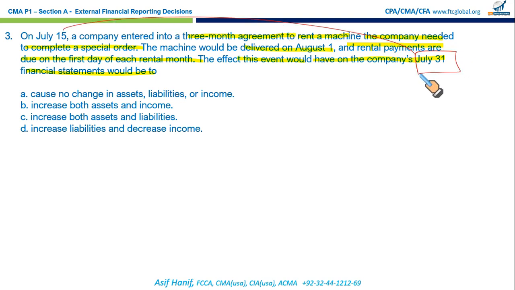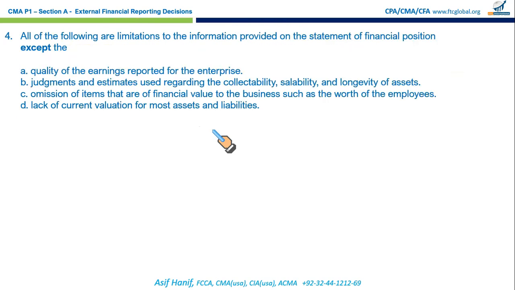We haven't paid anything. No cash has been paid. No expense has yet been incurred. Since nothing has happened, there is no occurrence that requires any recording. It causes no change in assets, liabilities, or income because there is no recordable transaction. So that means B, C, D are totally irrelevant because there is not going to be any change in any of these. So clearly, all of you got it right. It's A. Next.